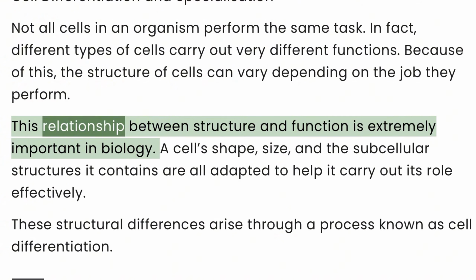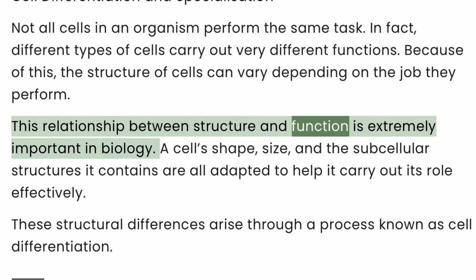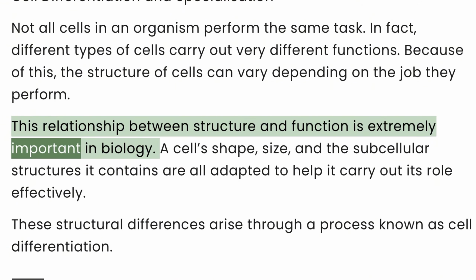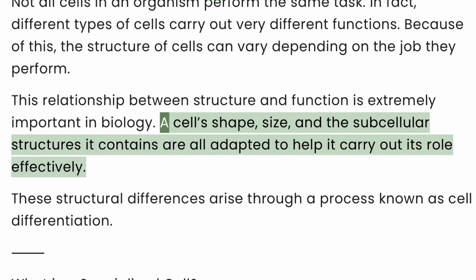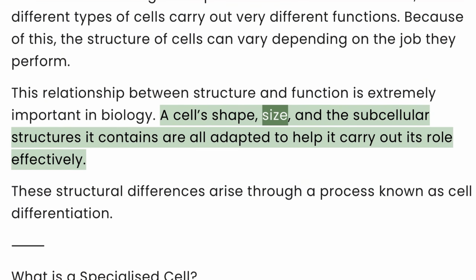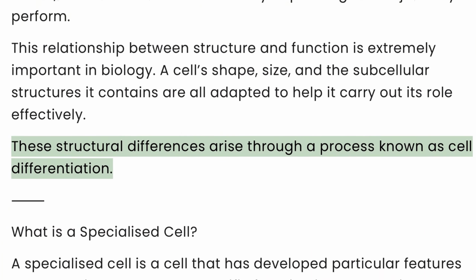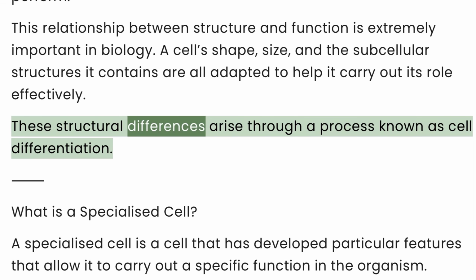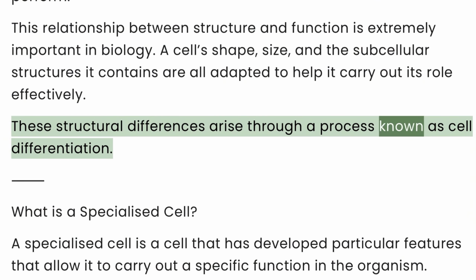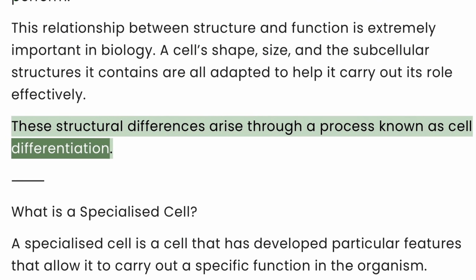This relationship between structure and function is extremely important in biology. A cell's shape, size, and the subcellular structures it contains are all adapted to help it carry out its role effectively. These structural differences arise through a process known as cell differentiation.